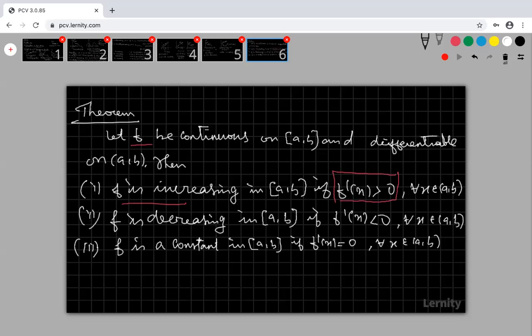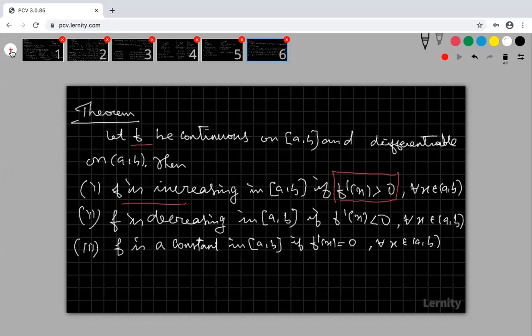Why we are omitting the proof of the theorem: we are going to prove the theorem by using the mean value theorem in our 5th chapter. But the mean value theorem we have not discussed in our 5th chapter. That is a deleted syllabus. Mean value theorem is a deleted syllabus, so that's why we didn't discuss it. Using the mean value theorem only, they are proving the result. So you don't bother about the proof. Take the result.